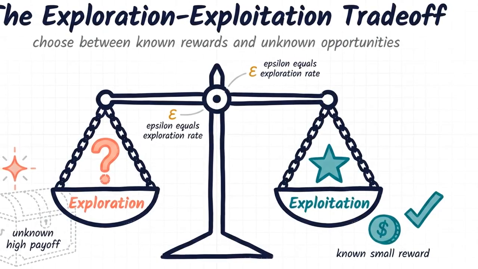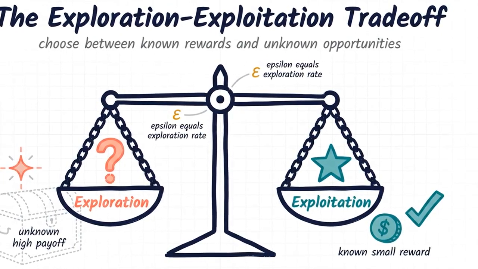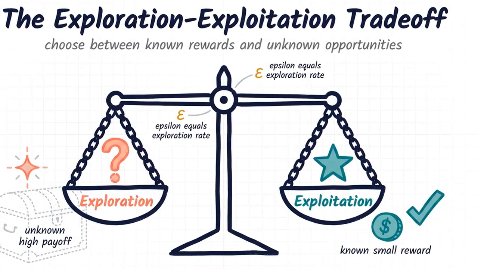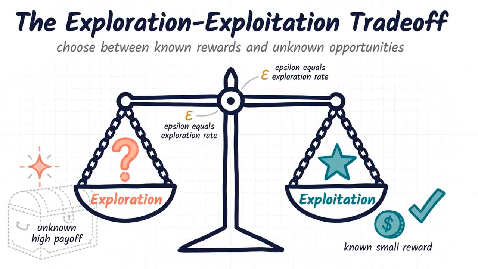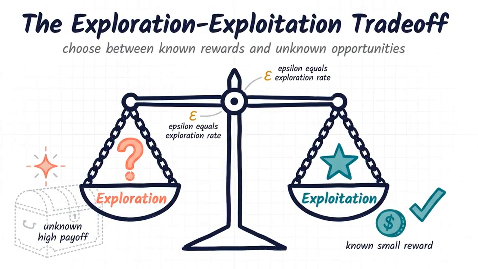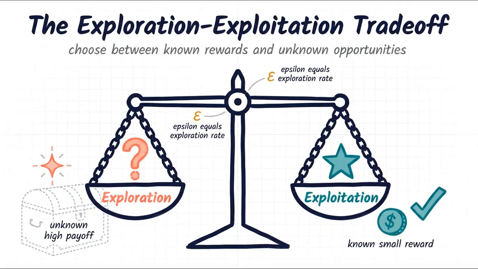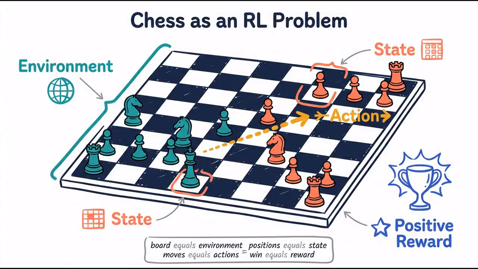A key challenge is the trade-off between exploration and exploitation. The agent must constantly choose between exploiting known actions for immediate reward and exploring unknown actions for potentially higher future payoffs. This interactive process allows agents to master games like chess, where the board is the environment, piece positions represent the state, moves are actions, and winning provides a positive reward.